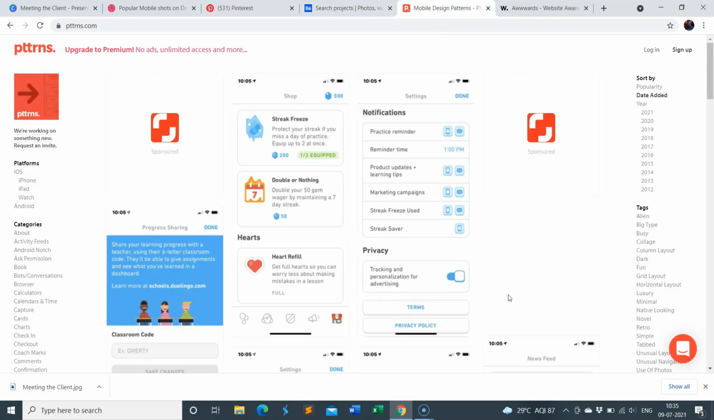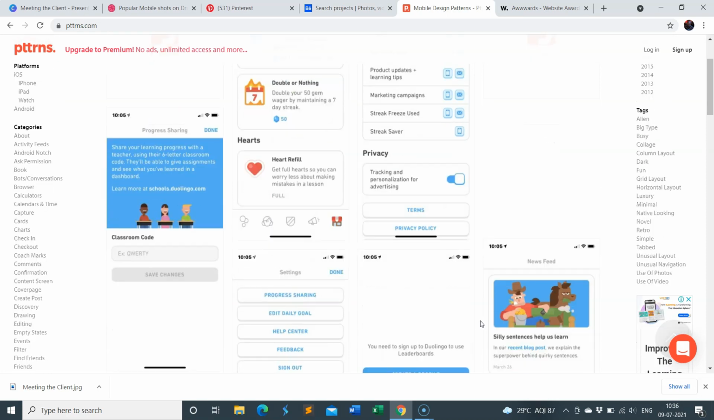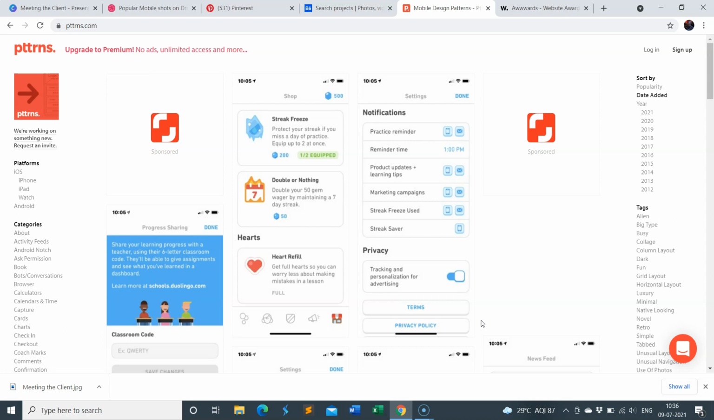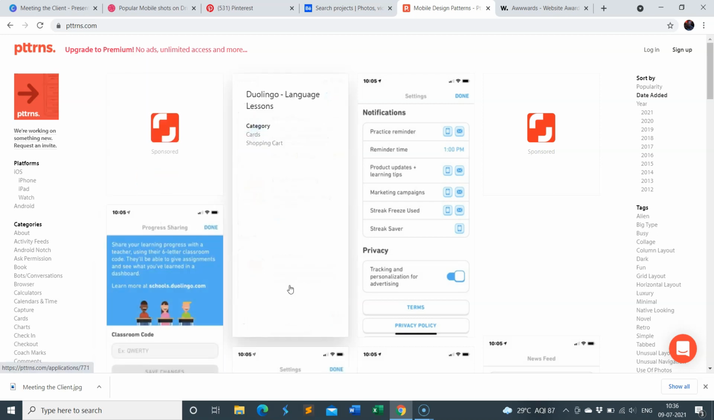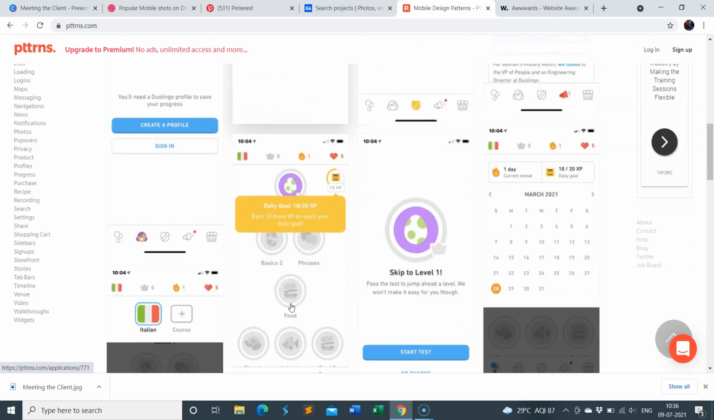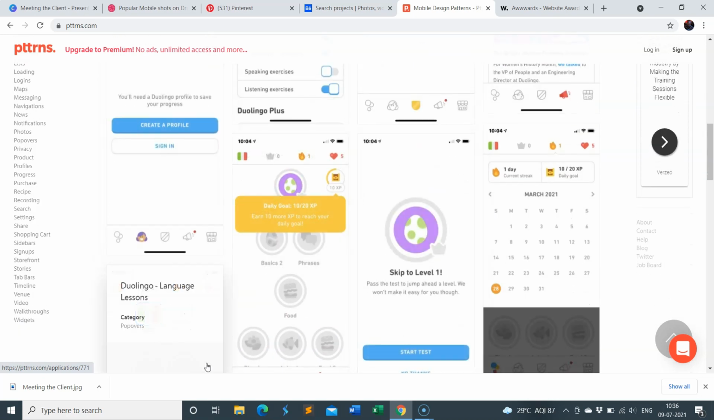The next website which we have is Patterns, and it's mainly related to mobile applications or mobile designs, as you can see. And one thing I must say is Patterns is not entirely a free website. So you need to upgrade to the premium version so that you don't get ads and you have unlimited access and all that. So this is how different mobile applications actually look.